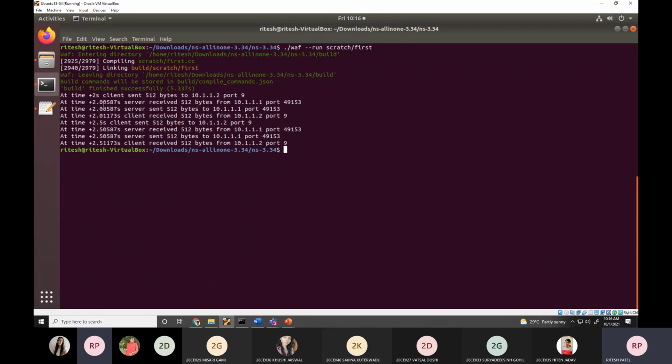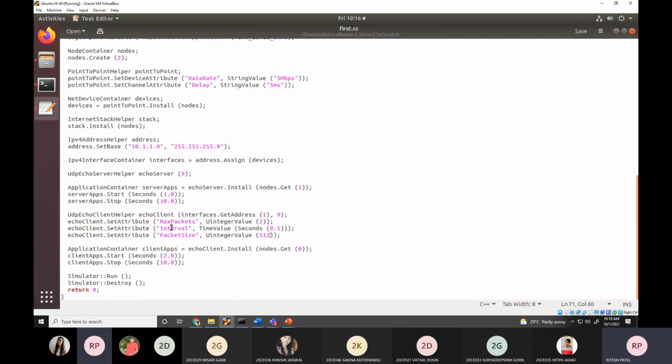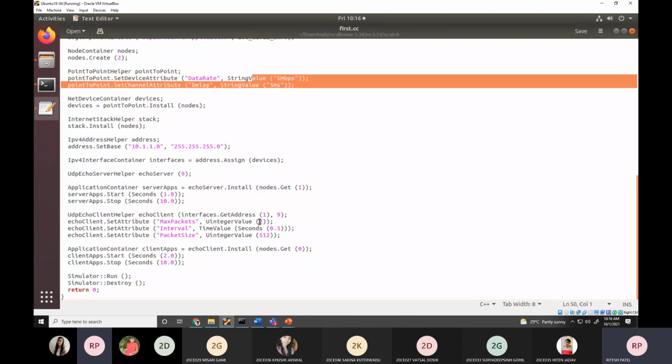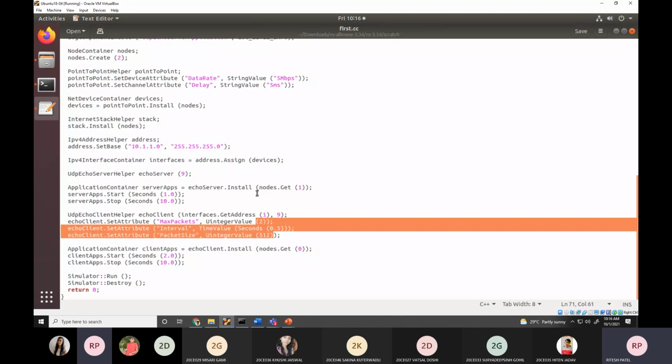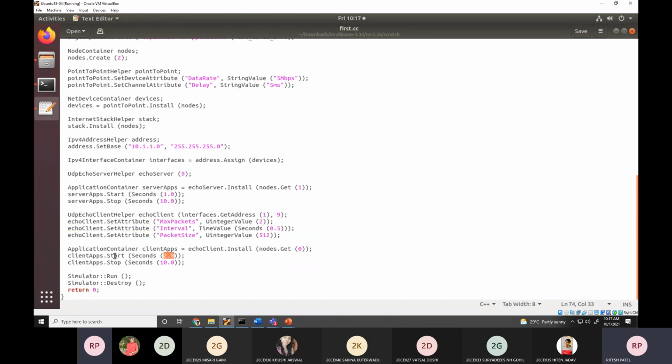So 0.00669 ની જગ્યાએ શું થઈ ગયું? 0.00587 થઈ ગયું. Are you getting? Yes. Okay. So you can change these parameters, first these 2 lines and last these 3 lines. Now I told you that our simulation starts at 0, but the client starts at 2.0. So this is the effect over here.